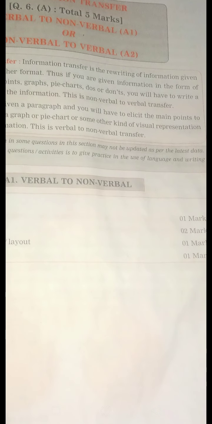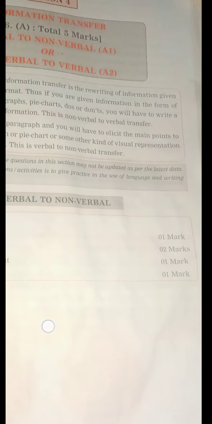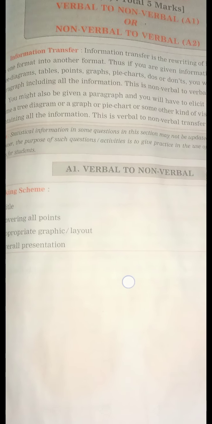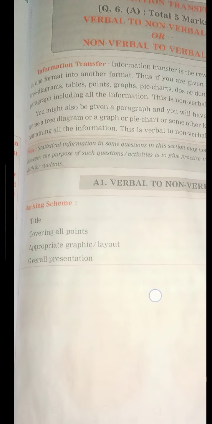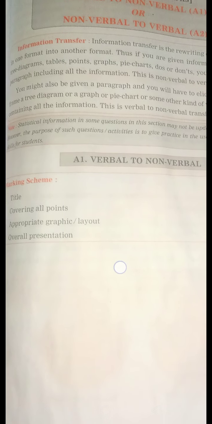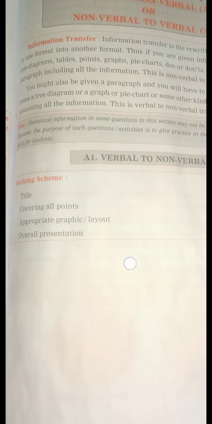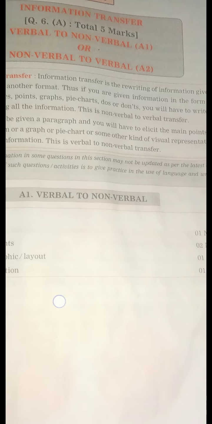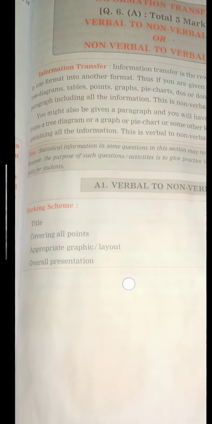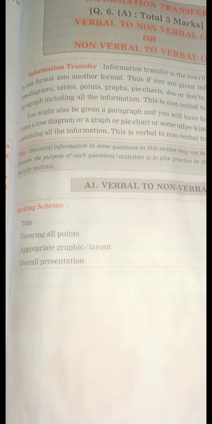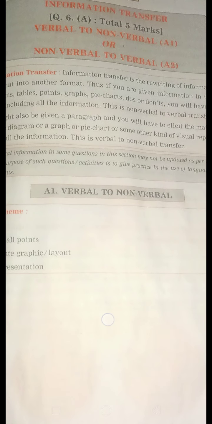The marking scheme of this question is: if you give the title, there is 1 mark; cover all points, for that 2 marks; appropriate graphic or layout, for that 1 mark; and overall presentation, for that 1 mark. This is the marking scheme of this question.